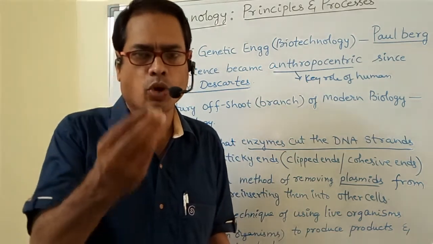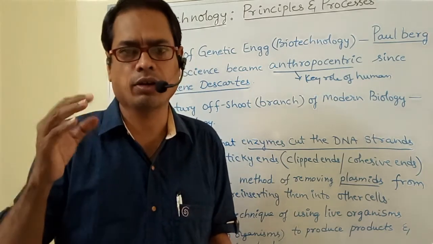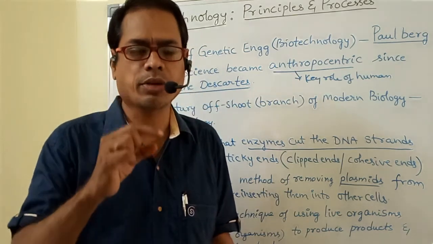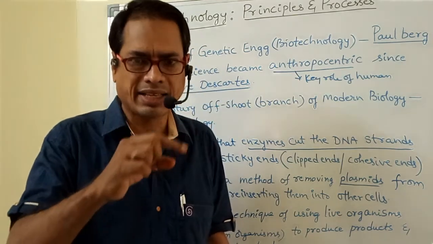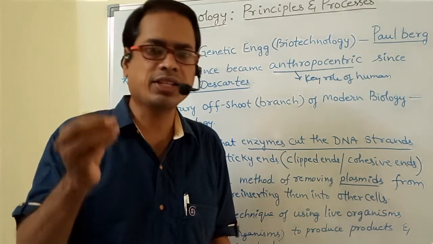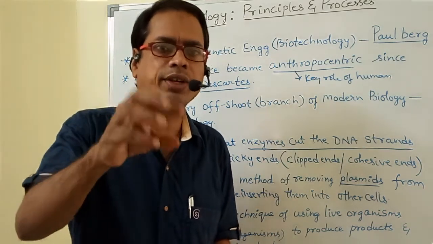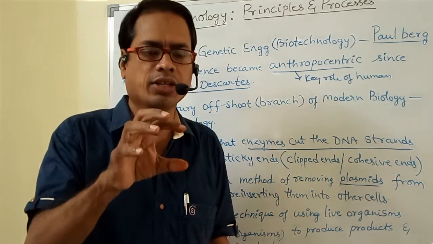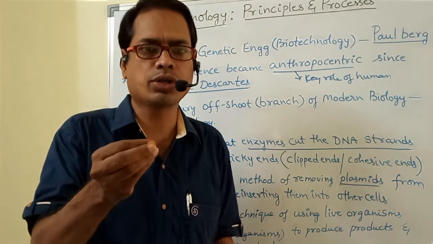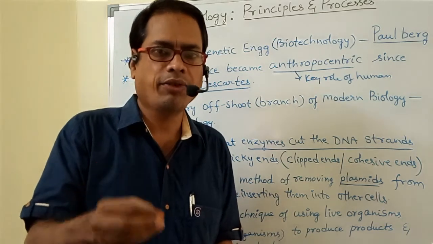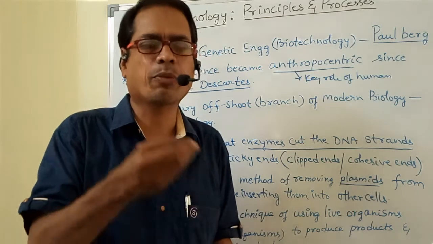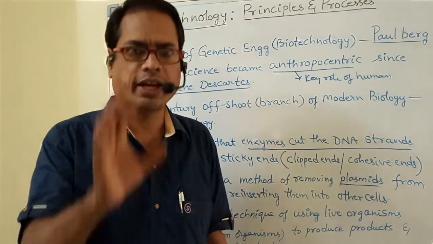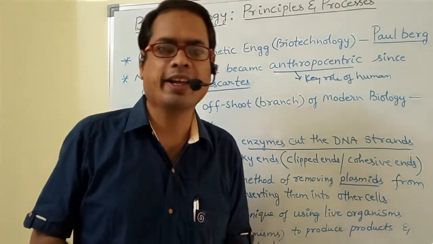The products useful to human welfare are obtained from microorganisms, cells and cell parts. Cell parts means the constituents and components inside the cell. All those structures are useful to produce many different products useful to human welfare. That branch is called biotechnology.